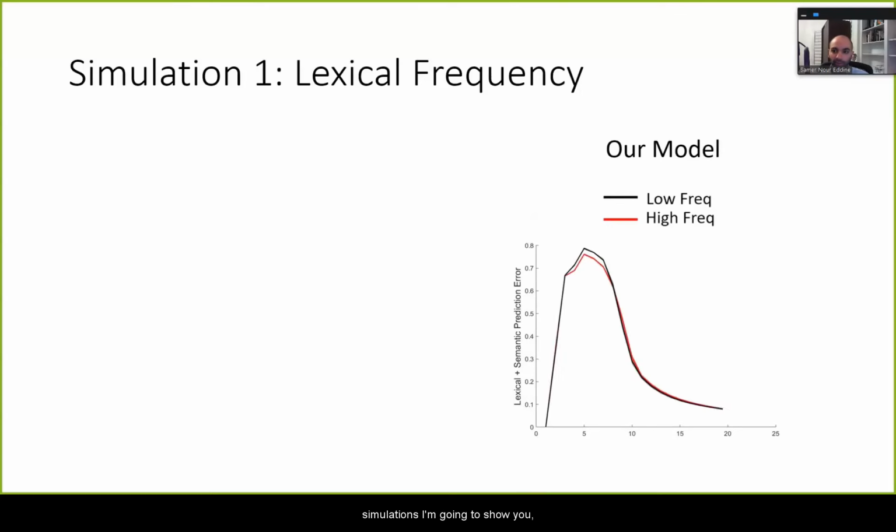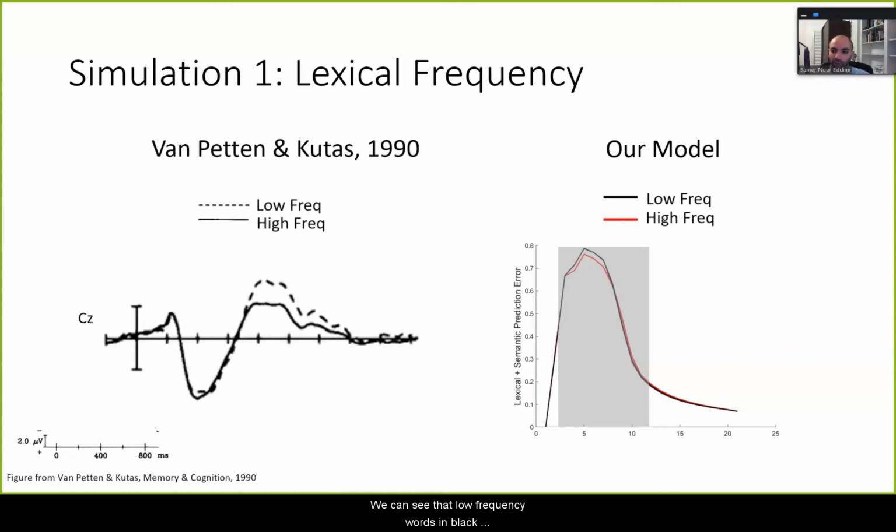In this and the rest of the simulations I'm going to show you, the x-axis represents the number of iterations that have passed since stimulus onset, and the y-axis represents the summed lexicosemantic error. The outcome measure we used for all of these simulations was the average lexicosemantic error in a 10 iteration window surrounding the peak. So here we can see that low-frequency words in black elicit a larger error than high-frequency words in red, which replicates the empirical finding on the left.